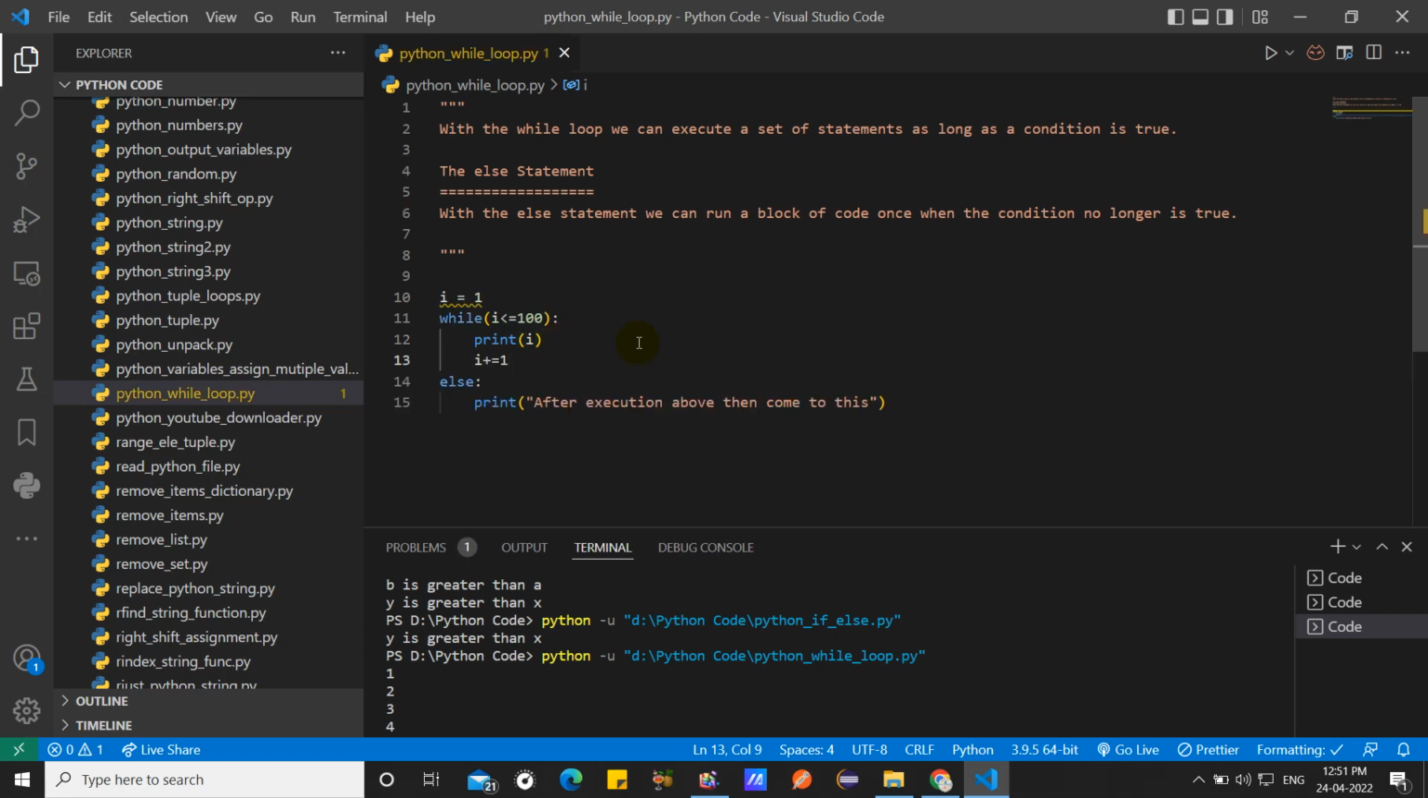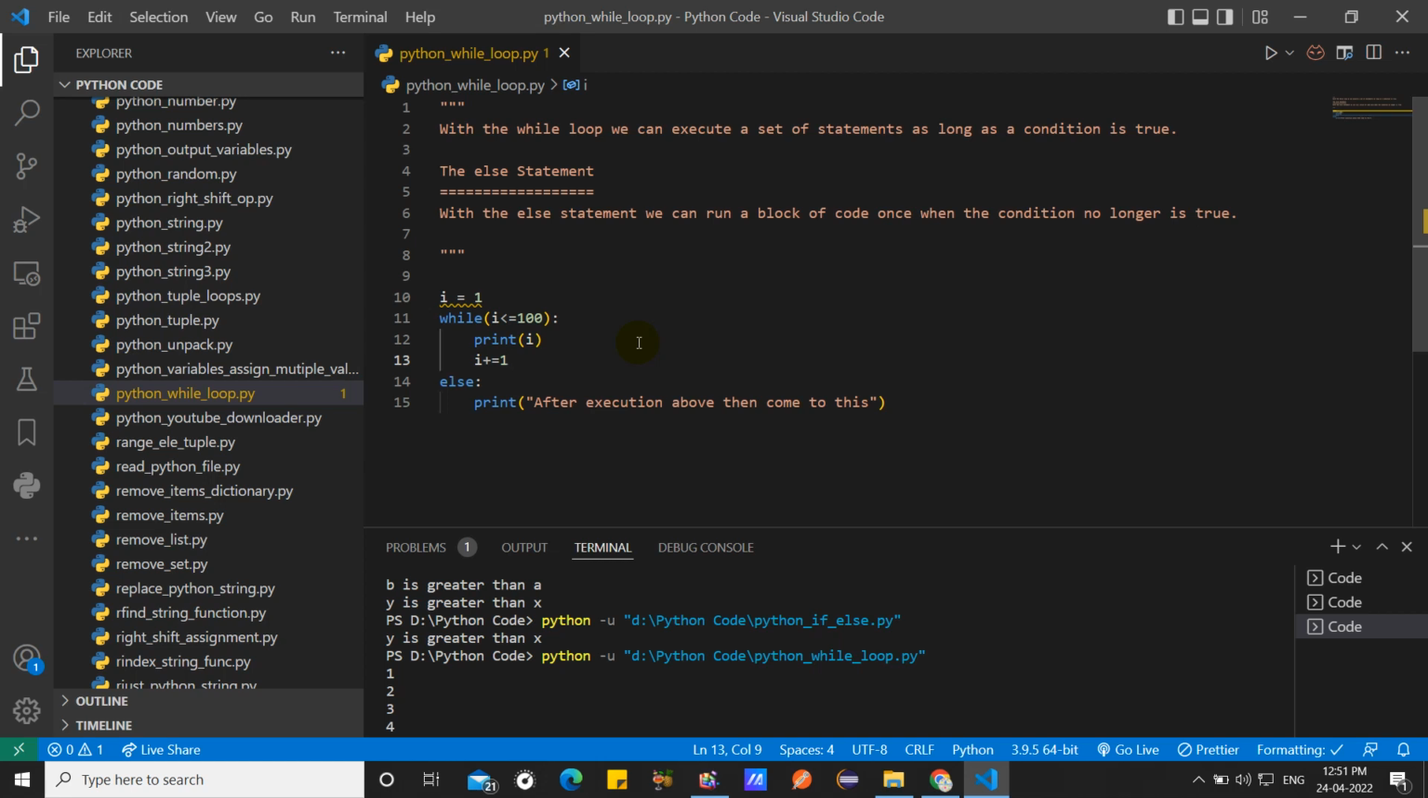Do you understand how the while loop works? I will cover the for loop in the next topic. Then what happens after that?